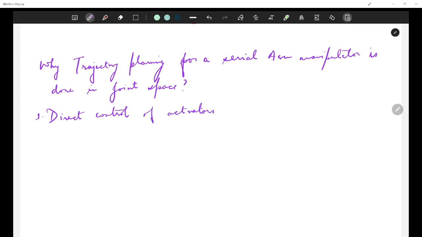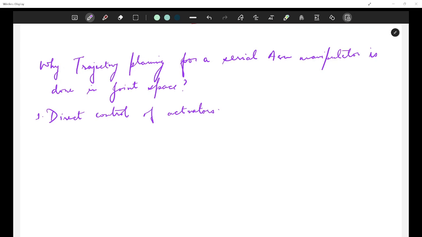What are actuators? Any motor that you are using in your robot, which converts electrical energy to mechanical energy, is your actuator. So in our robots, essentially all the motors that we are using are actuators. All right. So for direct control of actuators, joint space planning controls individual joint angles rather than end effector positions, since robot actuators operate in joint space,